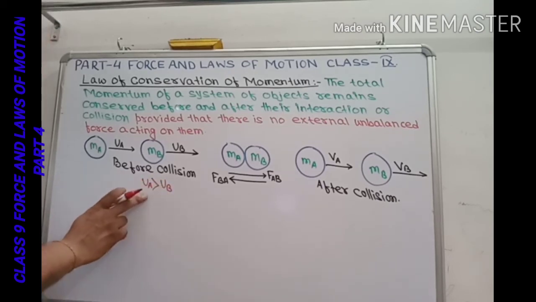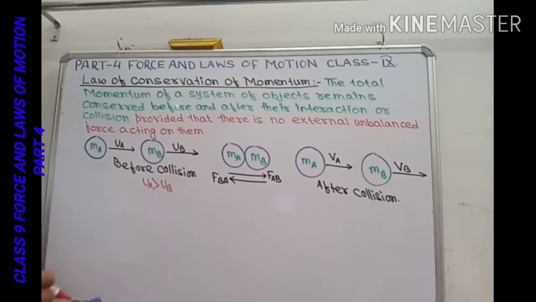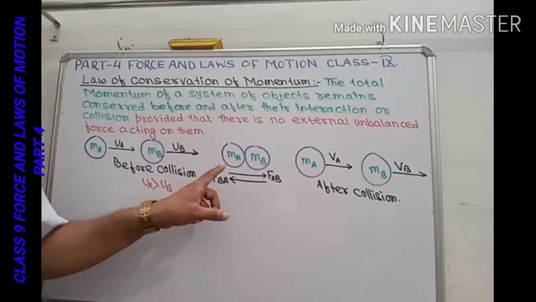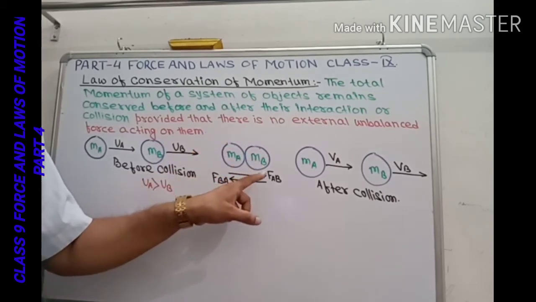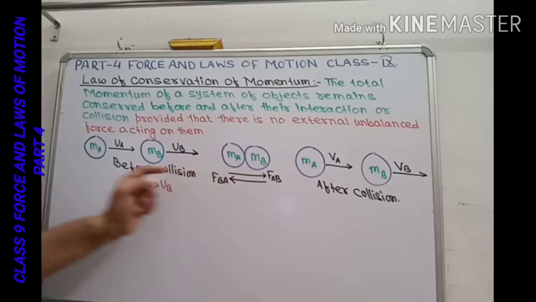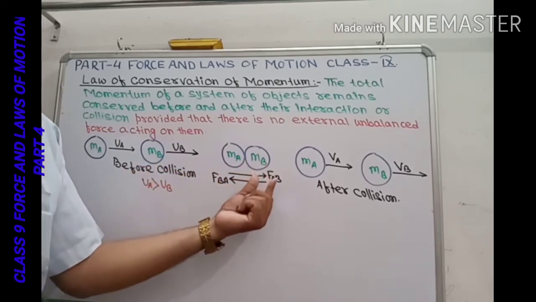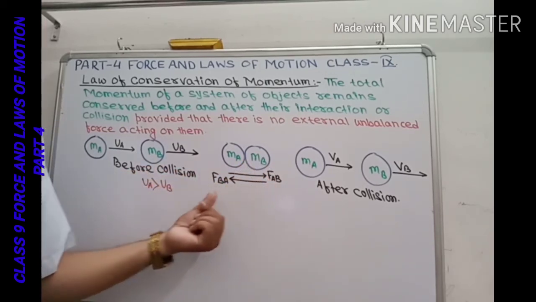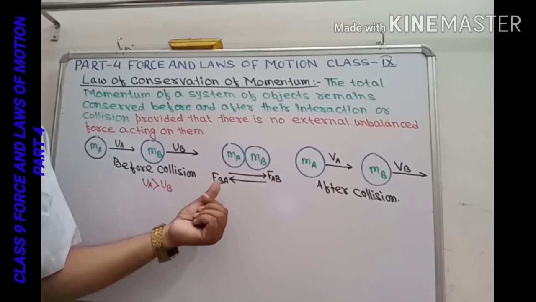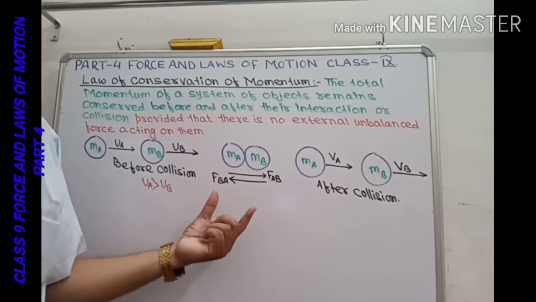If the initial velocity of A is greater than B, then A will move faster than B and they will collide. During the collision, object A will apply a force on object B in this direction, and object B will also apply a force in the opposite direction, according to Newton's third law of motion.